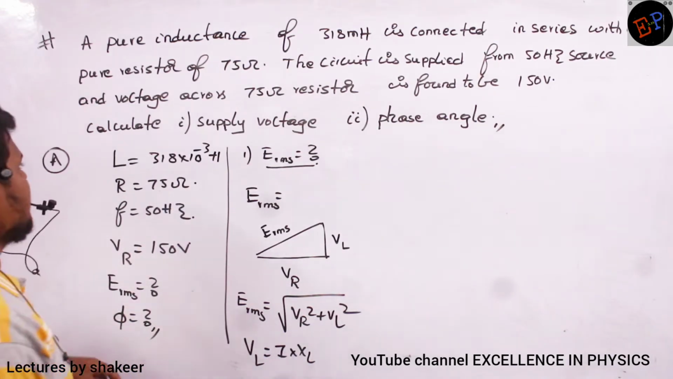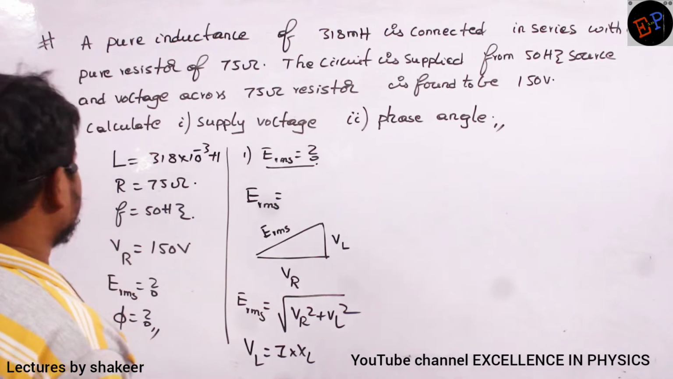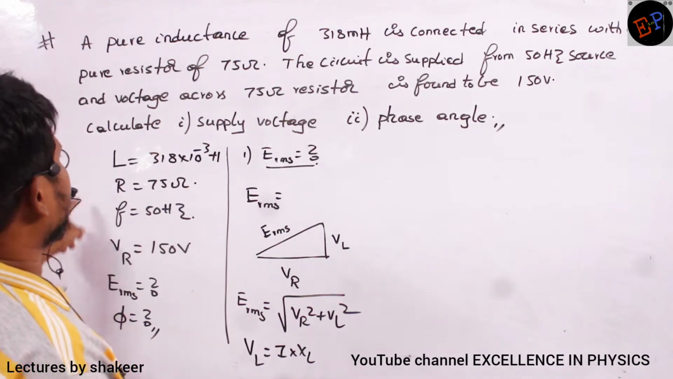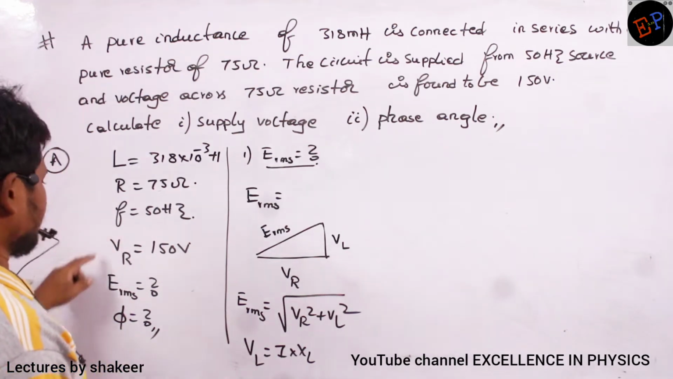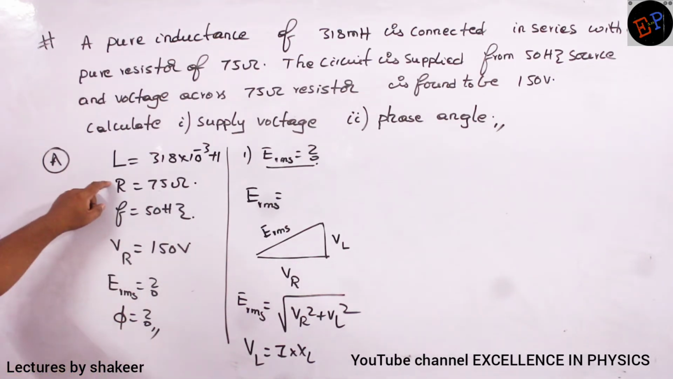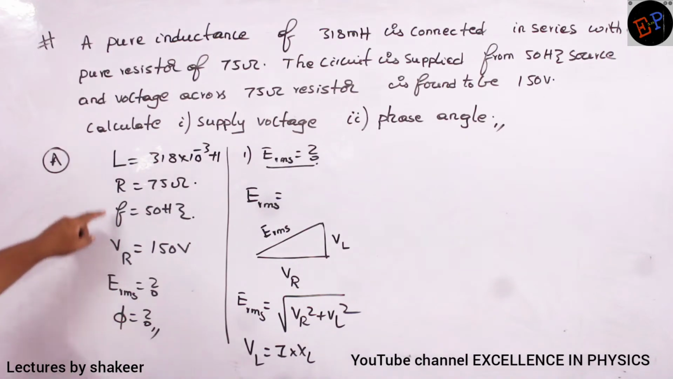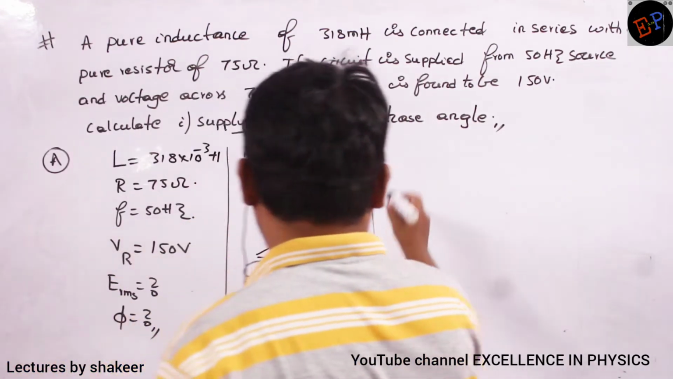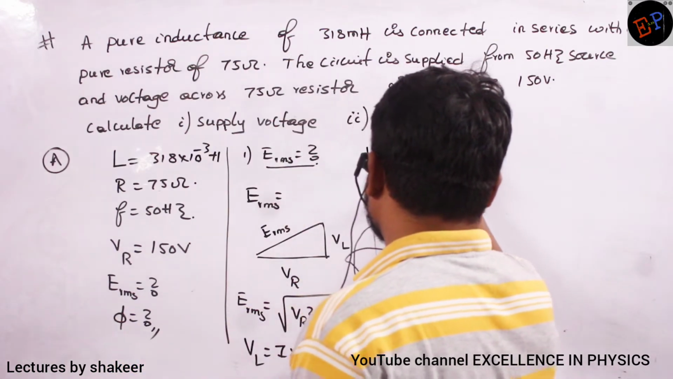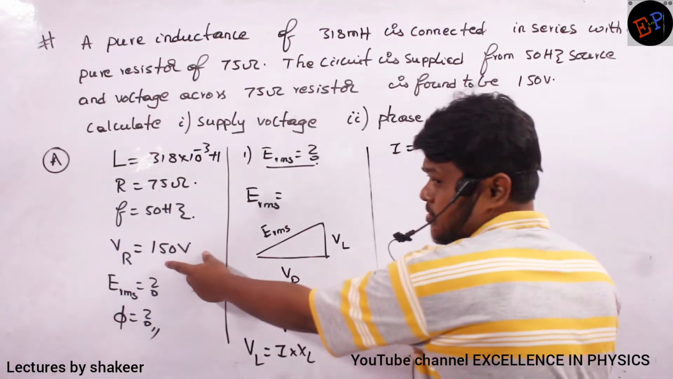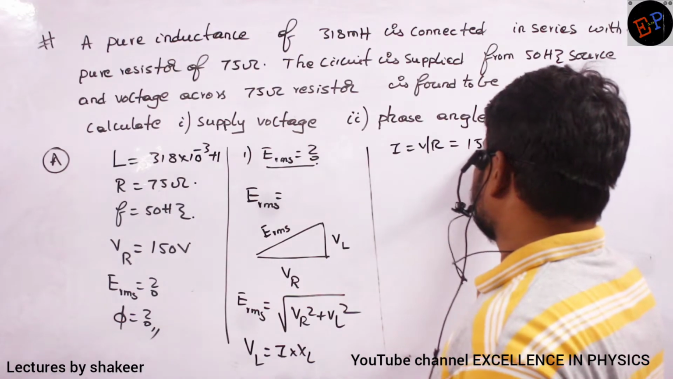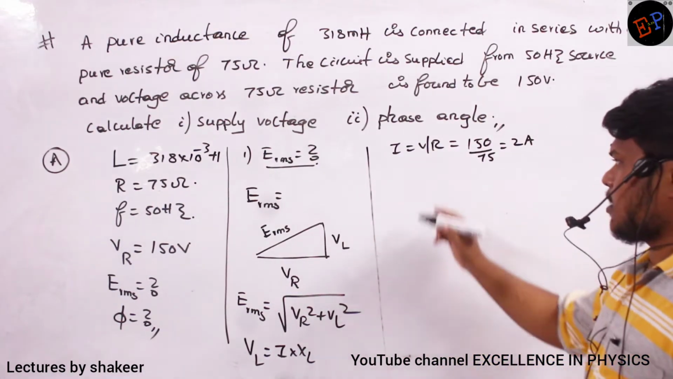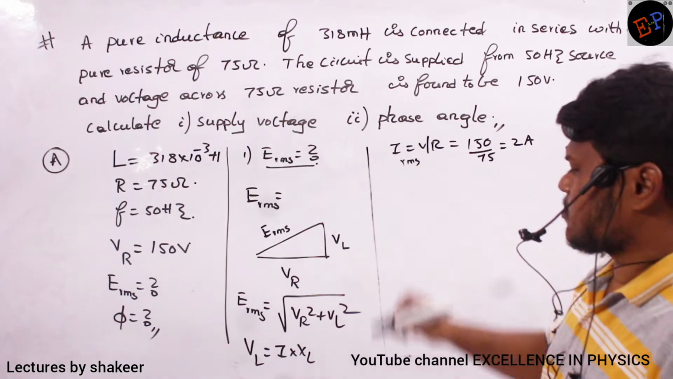What is the RMS value of current? Is it given? Current value is not given. So what can I do? Resistance and voltage are there, no? From this you can calculate I value. We know that I is equal to V by R. So what is the potential drop across resistor? 150. Resistance is 75. 75 twos are 150, no? So RMS value of current is 2 amperes.